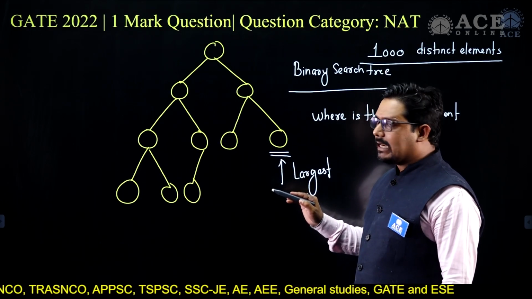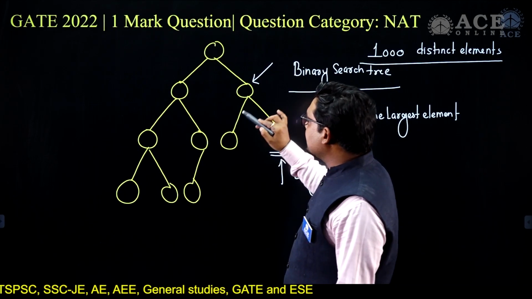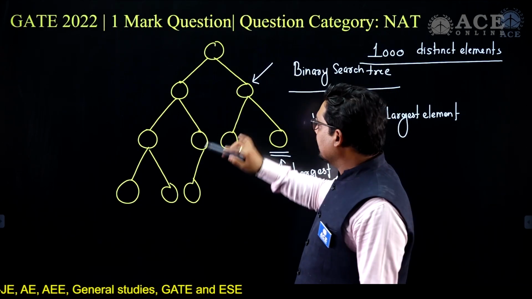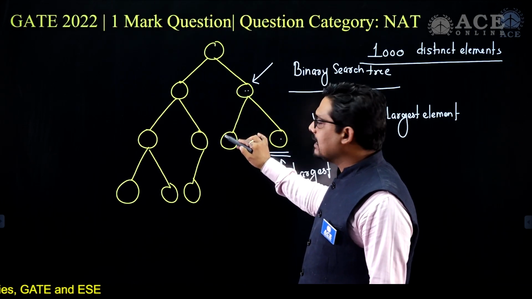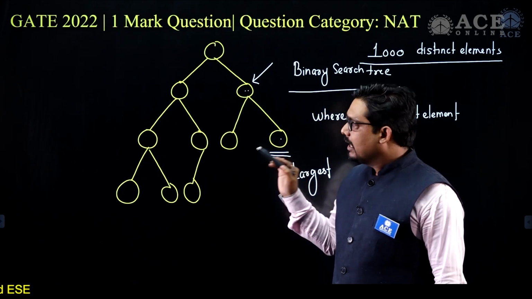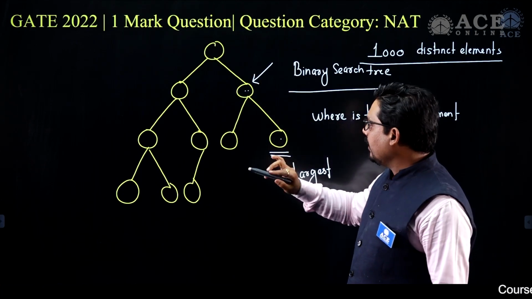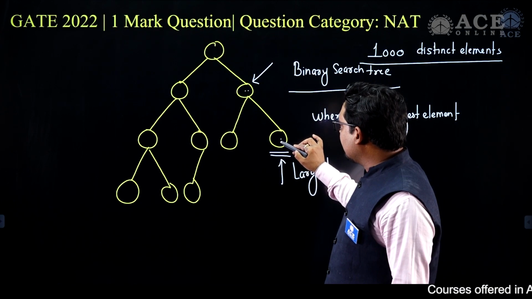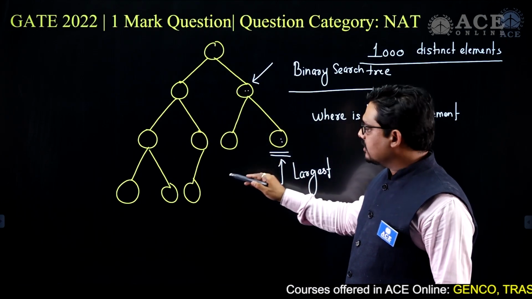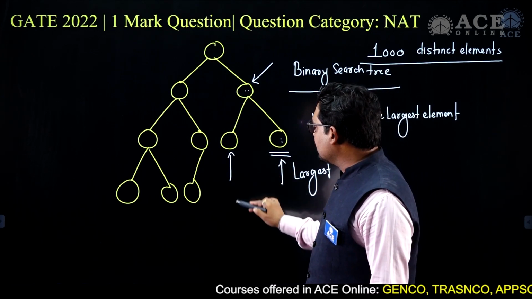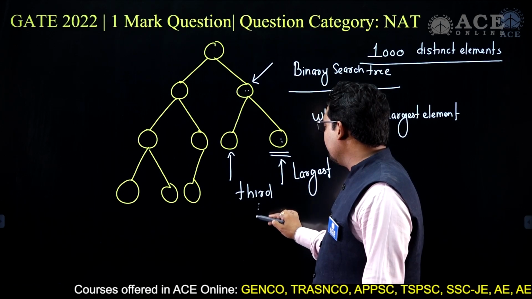Which will be the second largest element? The second largest element will be this, because it's a binary search tree. So this key will be greater than this, and this key will be lesser than this, but greater than all the nodes previous to this. So this is the largest element, the second largest element will be this, and this is lesser, that's why it is here, and this will in this case be your third largest element.